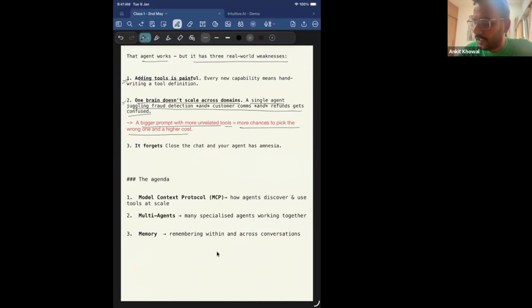And the last point is that agents forget. Close the chat, and your agent has amnesia, right? It forgets everything. As soon as you close the chat, it forgets all the context, everything, right? So there are three problems we saw, right? Adding tools is painful.